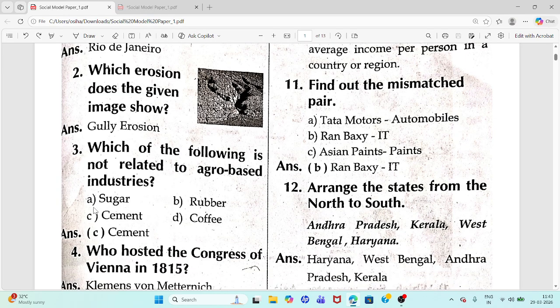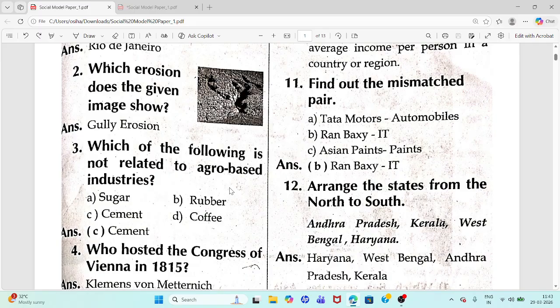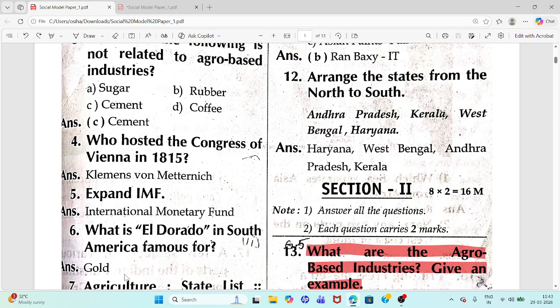Third question. Which of the following is not related to agro-based industries? Answer: cement. Cement is a mineral-based industry, not an agro-based industry. Fourth question. Who hosted the Congress of Vienna in 1815? Answer: Klemens von Metternich. Fifth question. Expand IMF. International Monetary Fund.